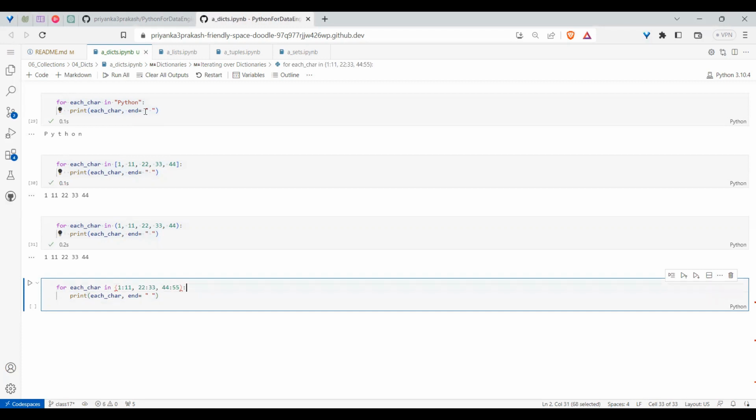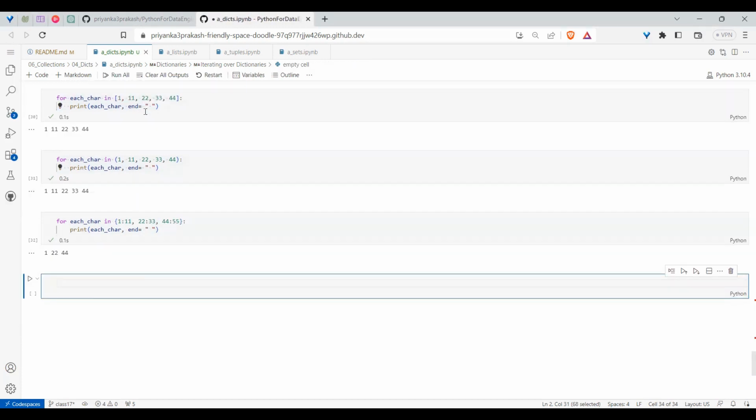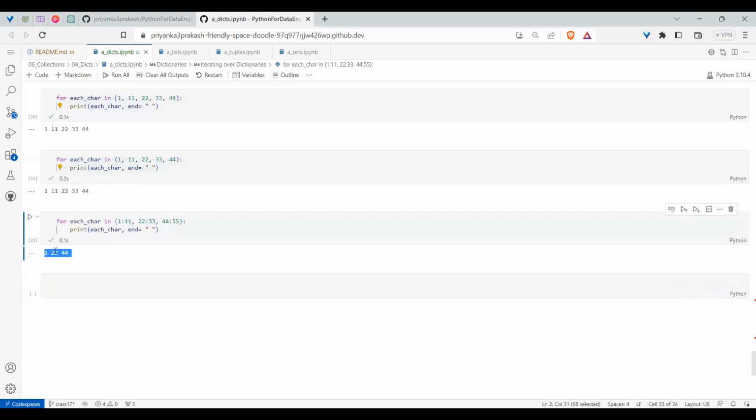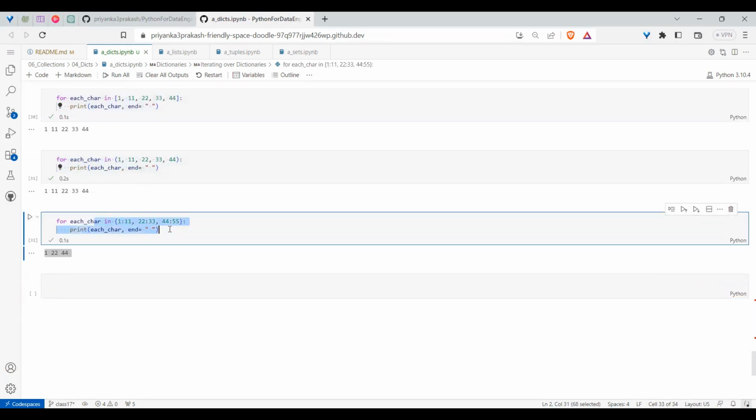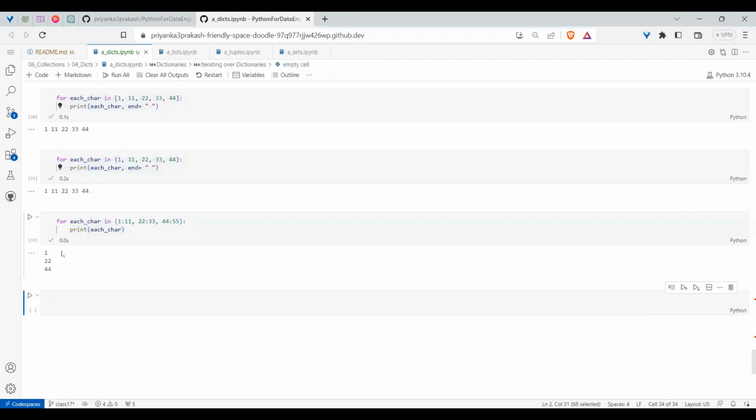If I loop over it, each item comes at a time. So you got only three. Did you see, by default you are getting only keys? That is very interesting. If I remove this underscore end also, you can see the same thing. So only the keys are coming.